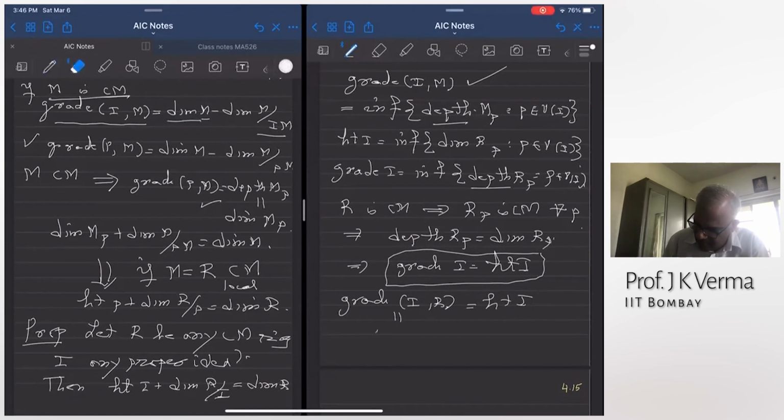So grade of I R is dimension of R minus dimension of R mod I. Here I use the Cohen-Macaulay property. In the earlier step, grade of I equal to height of I, I also used the Cohen-Macaulay property.